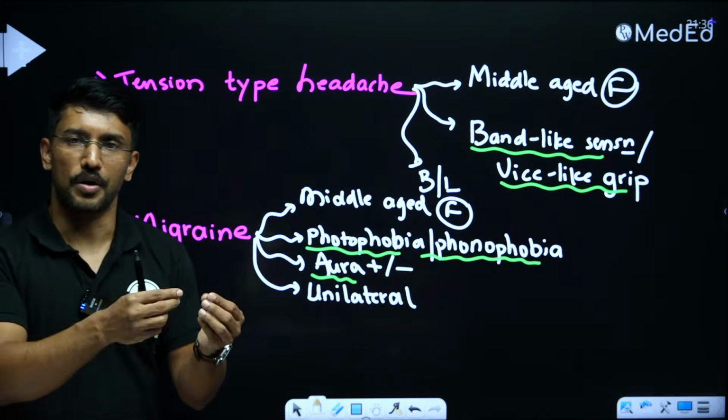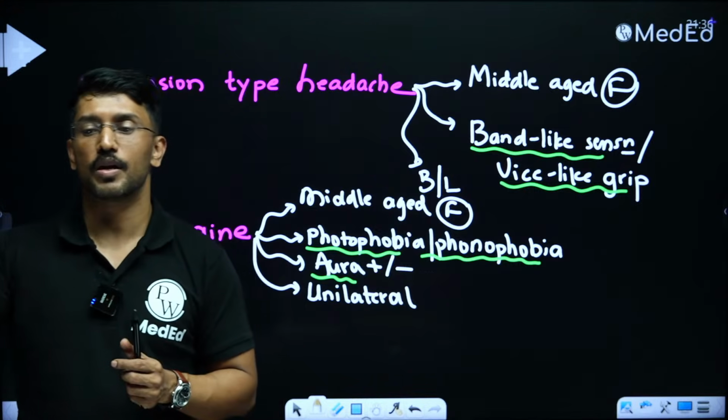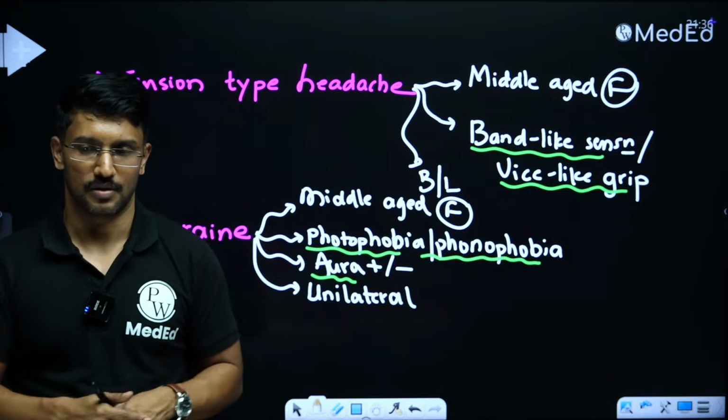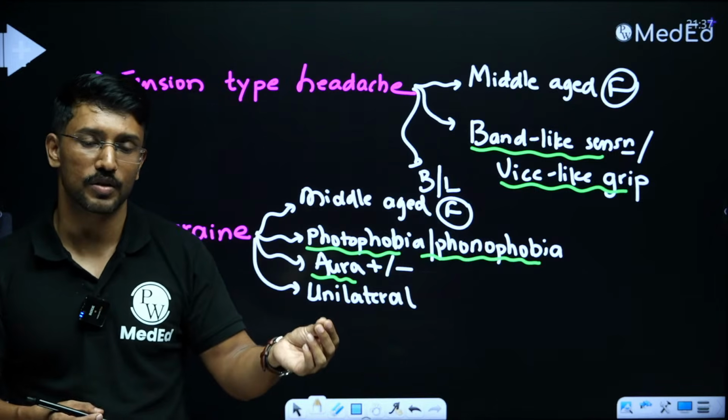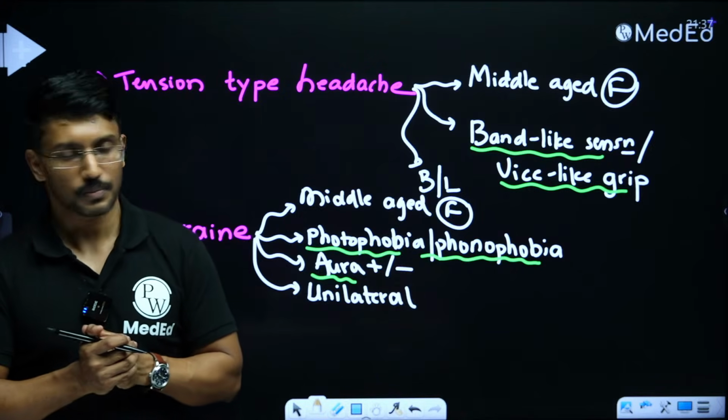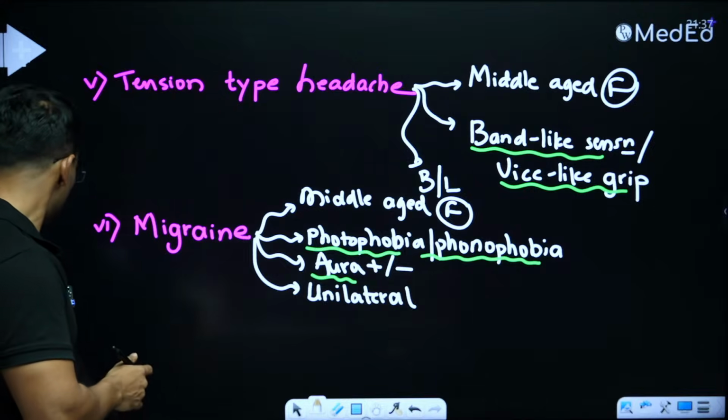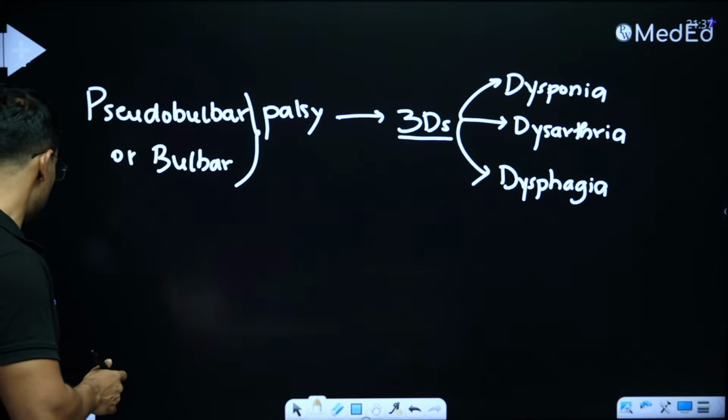They may be asking you, what is the drug of choice for the preventive treatment of this patient's condition? Now that you know that it is migraine, the drug of choice is going to be propranolol. So that is the importance of understanding and deciphering the clinical stories.